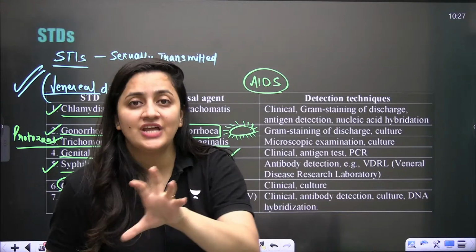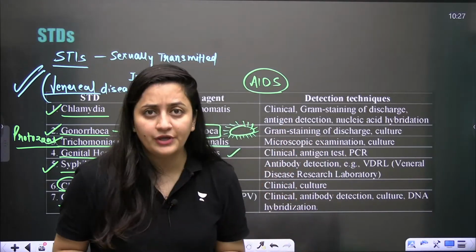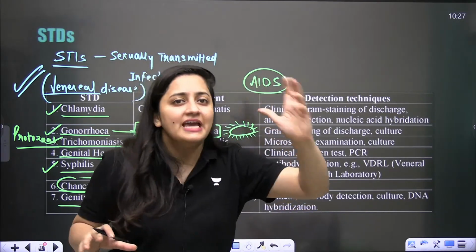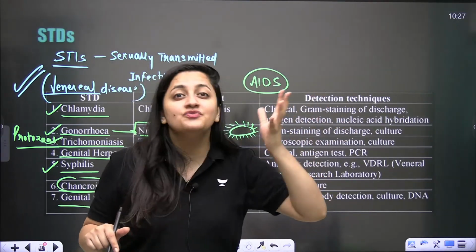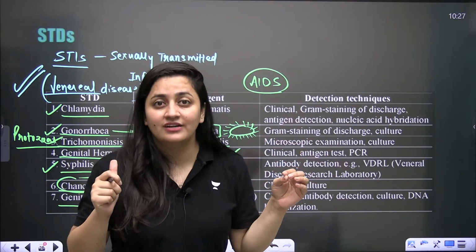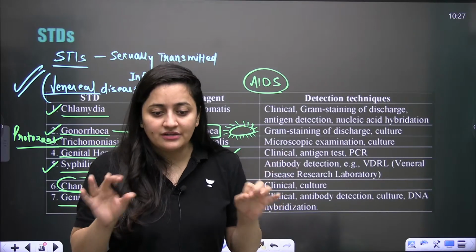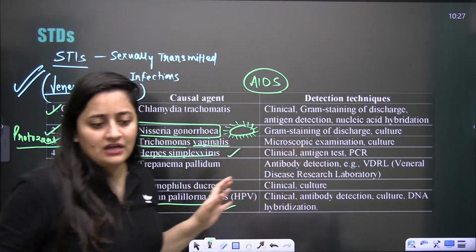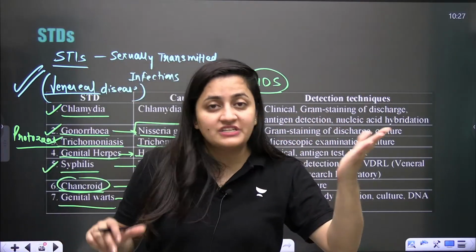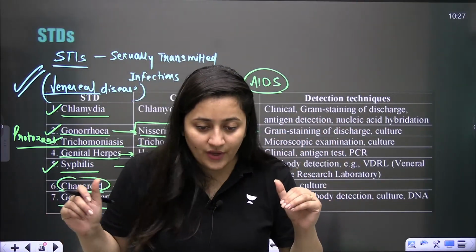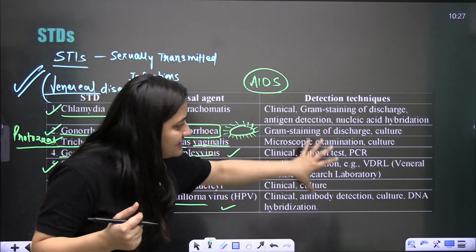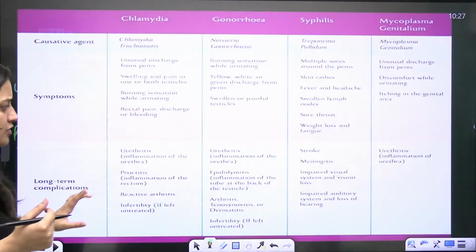Trichomoniasis, Trichomonas vaginalis, affects both males and females. The most common symptoms are swelling and inflammation in the genitals, discharge, some odor, and irritation. These are the most commonly occurring symptoms. Chlamydia is very dangerous, especially in the age group of 16 to 25 years. Clear? Here you can see the detection techniques as well, not so important.